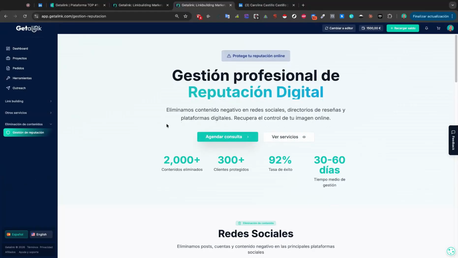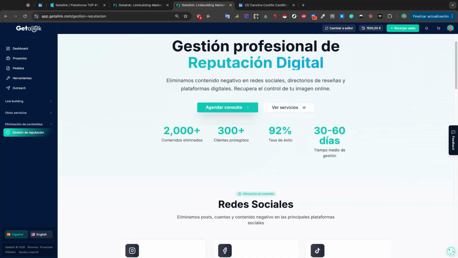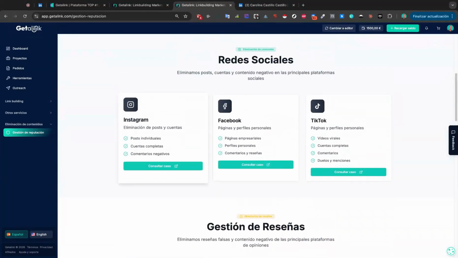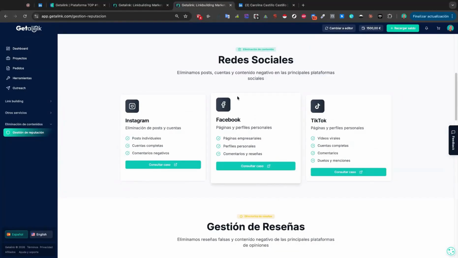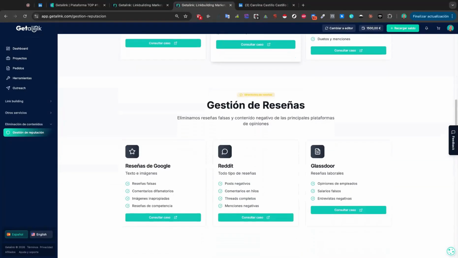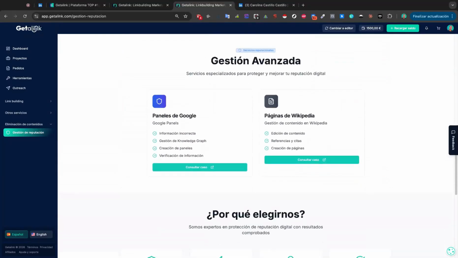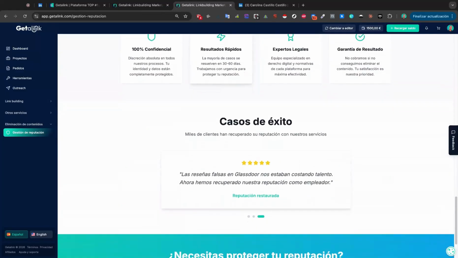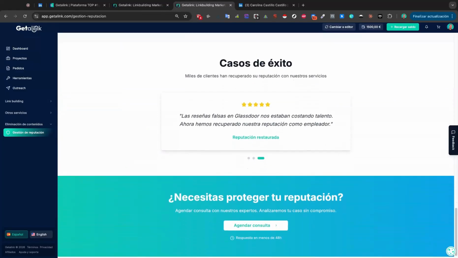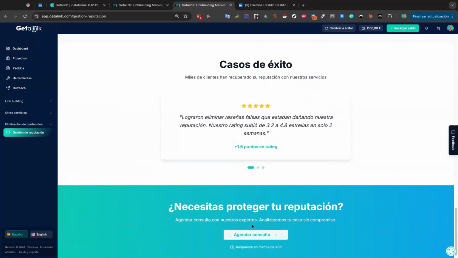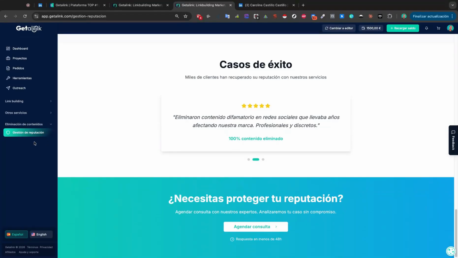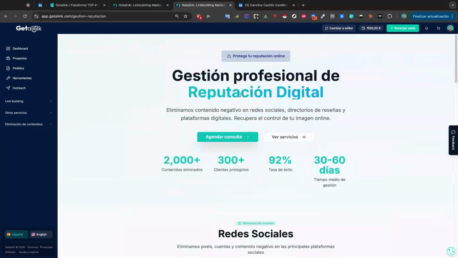And finally, we have digital reputation management. That is, we have lawyers and also collaborators who help us remove those negative reputation attacks we might have received. We could get them removed thanks to the lawyers, okay? We also manage reviews. Like a negative review on Reddit, Google, or Glassdoor, we can handle all of that. The price would depend on the attack we've faced, okay? But what we do here is schedule a consultation, get in touch, talk, study the case, and then give you a price. Okay? So that's basically it.